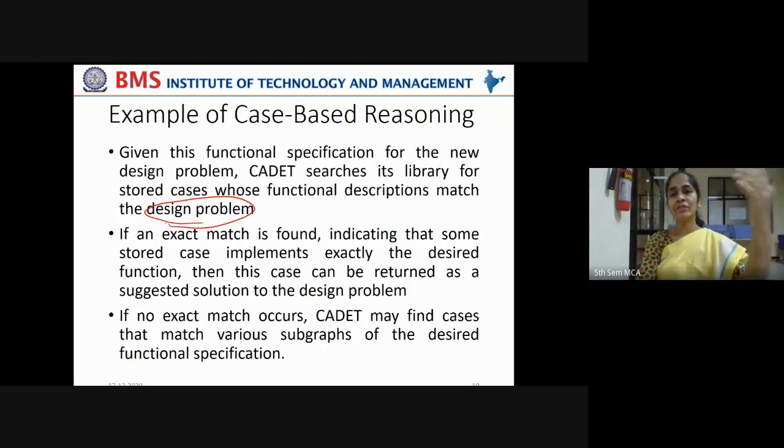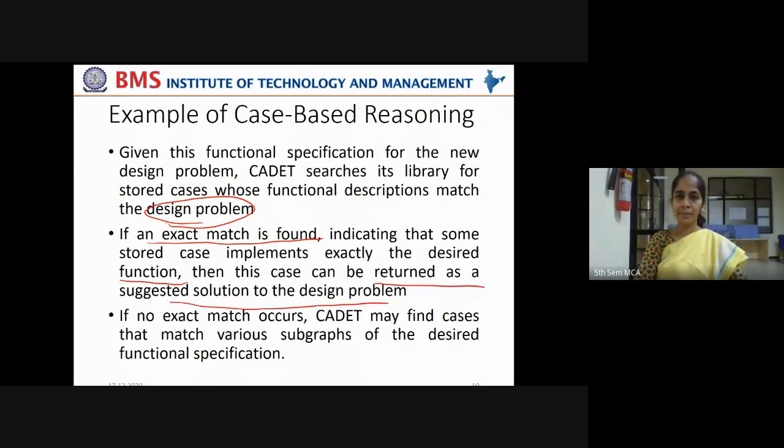Existing solutions whose functional descriptions match the current problem are taken. If an exact match is found, indicating that some stored case implements exactly the desired functionality, then there is already one structure developed in the library addressing the same kind of functionality. Then this case can be returned as a suggested solution to the design problem.